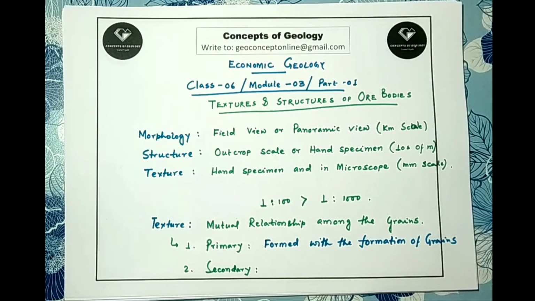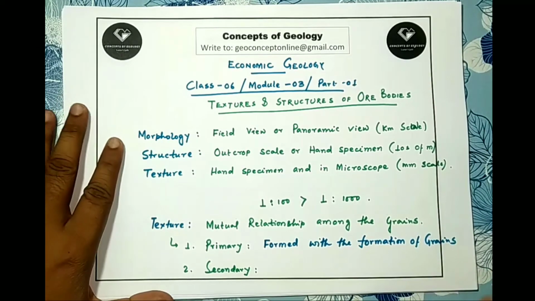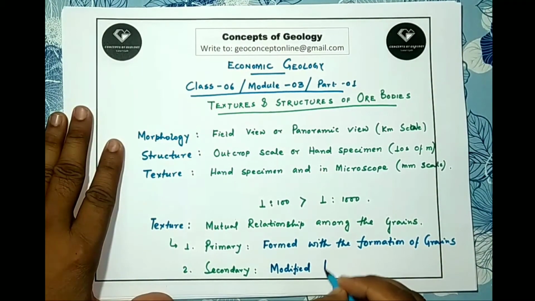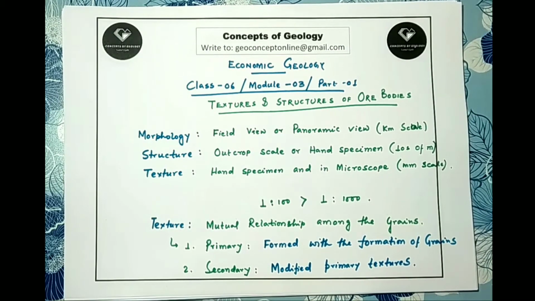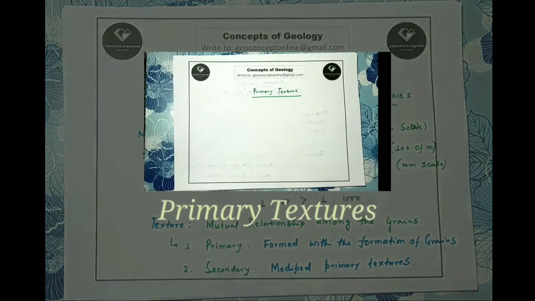When they are modified by recrystallization or deformation, they are called secondary texture. So secondary textures are modified primary texture. In today's class, we will complete the primary textures and secondary textures will be covered in the next class. So let's move to the primary textures first.